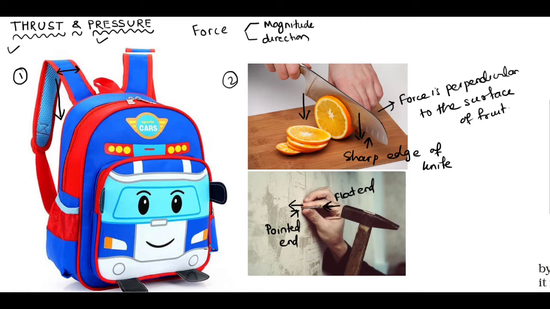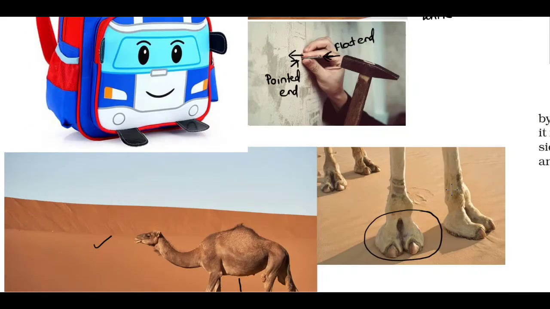So students, I hope you have understood what is the meaning of thrust. Remember, if a force acts perpendicularly, that is at 90 degrees, on a body, then that force is known as thrust. So let me write the definition of thrust here.